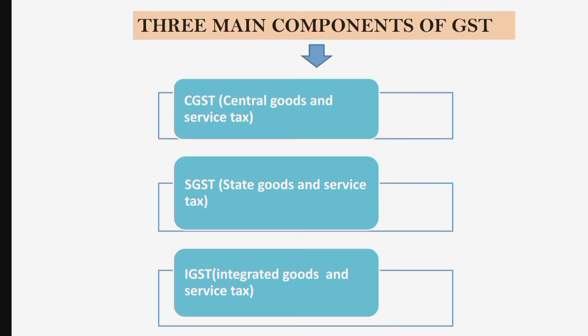Now, the last component is IGST, which is Integrated Goods and Service Tax. So, IGST means Integrated Goods and Service Tax. Revenue collected under IGST is divided between central and state government as per the rate specified by the government. So IGST is charged on transfer of goods and services from one state to another. We can say import of goods and services are also covered under IGST. For example, if the goods are transferred from Madhya Pradesh to Rajasthan, then this transaction will attract IGST. So these were the three main components of GST.